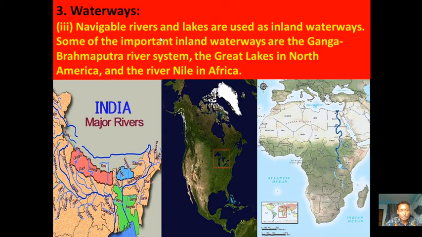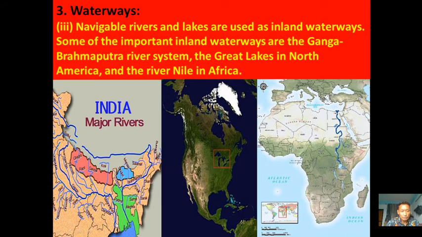Inside the land we have water bodies such as rivers and navigable lakes, which are used as inland waterways. So if we talk about inland waterways, mostly we are talking about rivers and lakes. Some of the important inland waterways of the world are, in India, River Ganga.